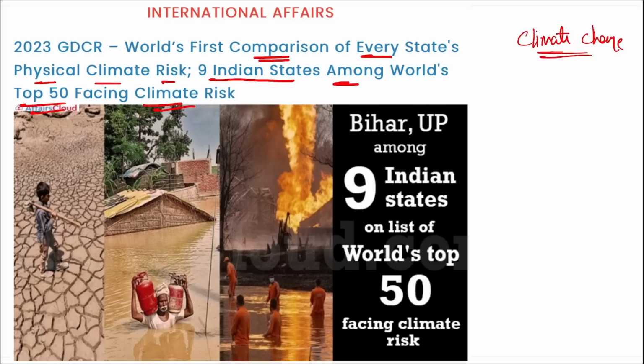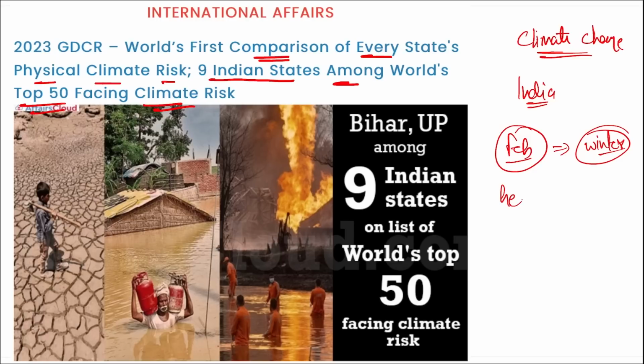For example, if we take the case of India right now, it is the month of February. In February we used to have winter, but now you are seeing that the temperature is rising and we are facing heat. We are currently facing summer only, you can say. The cold weather was not so prevalent in India this time. What is this? This is climate change only.